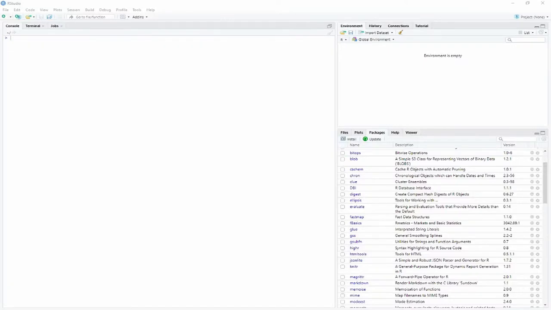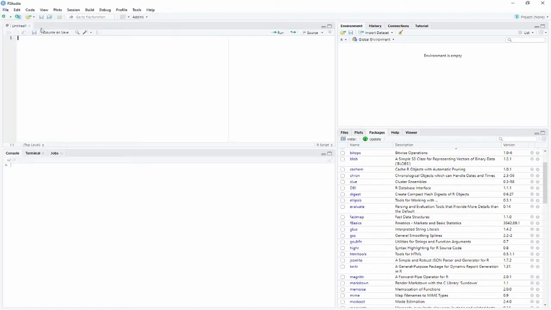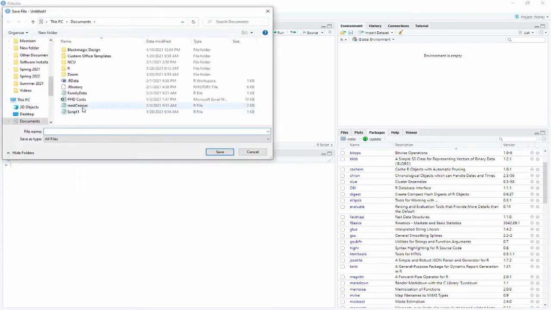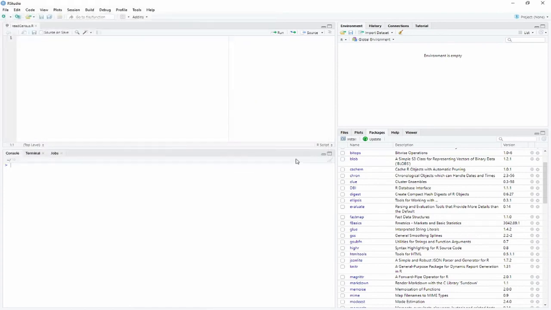Okay, I've got my RStudio open and ready to go. File, new R script. Let's go ahead and say save as, and let's call it readcensus.r. I'm going to replace it because I had one before. Now the first thing we're going to do is create that read census function. So, read in the census data set. Just a comment.